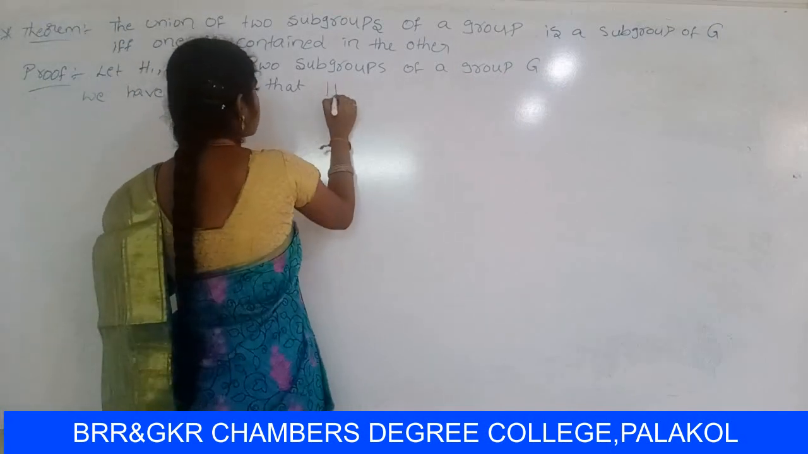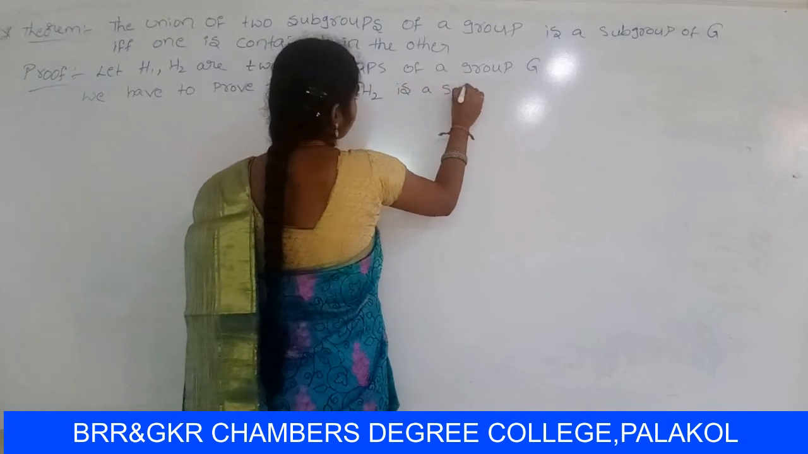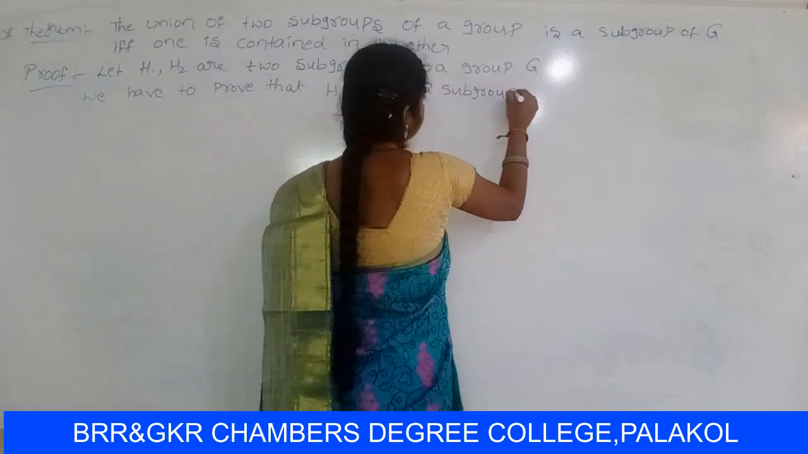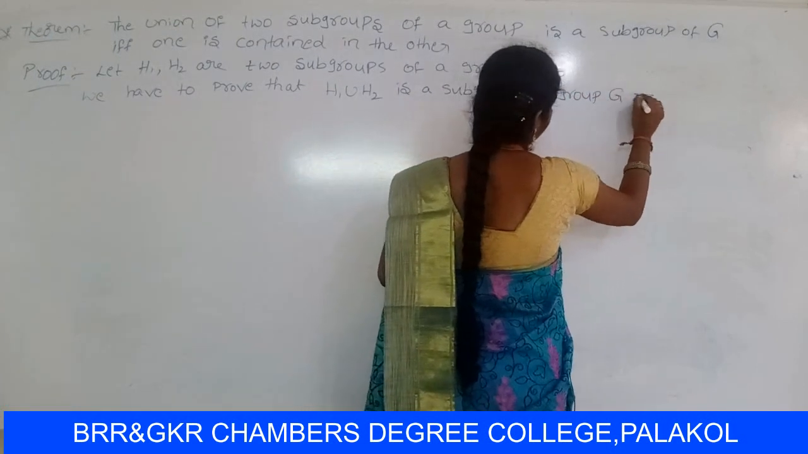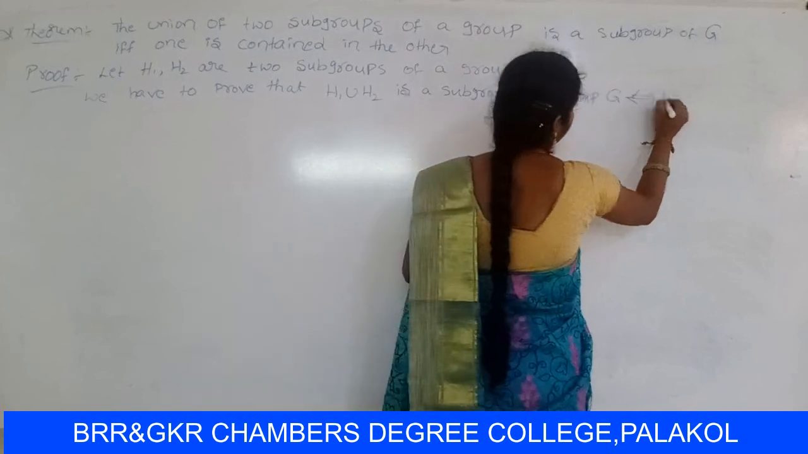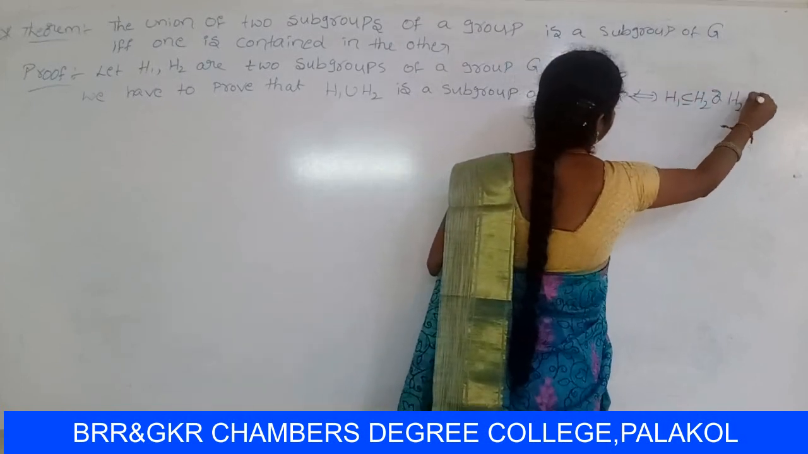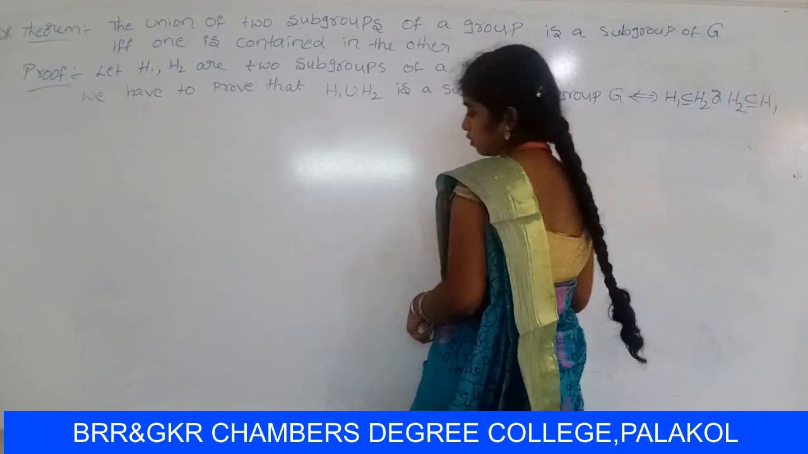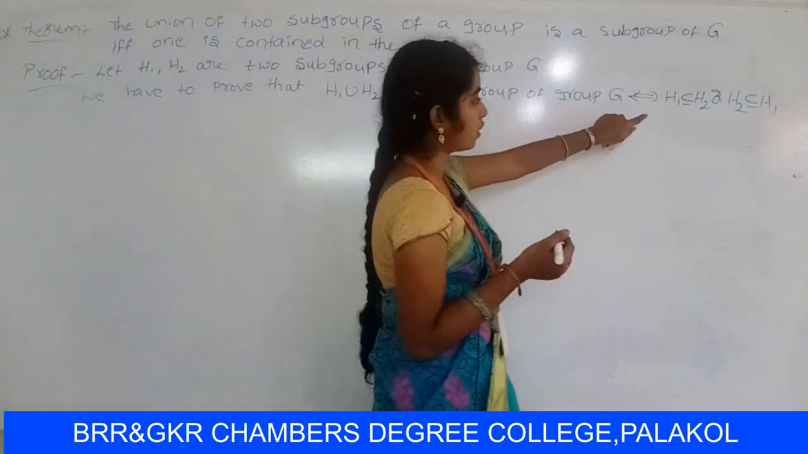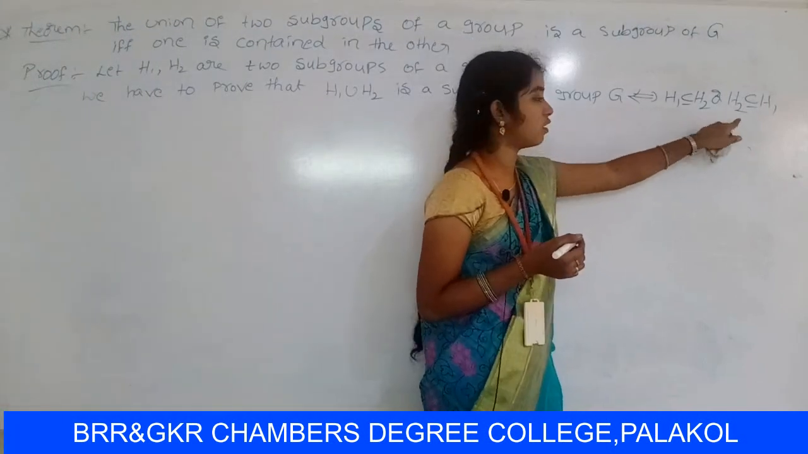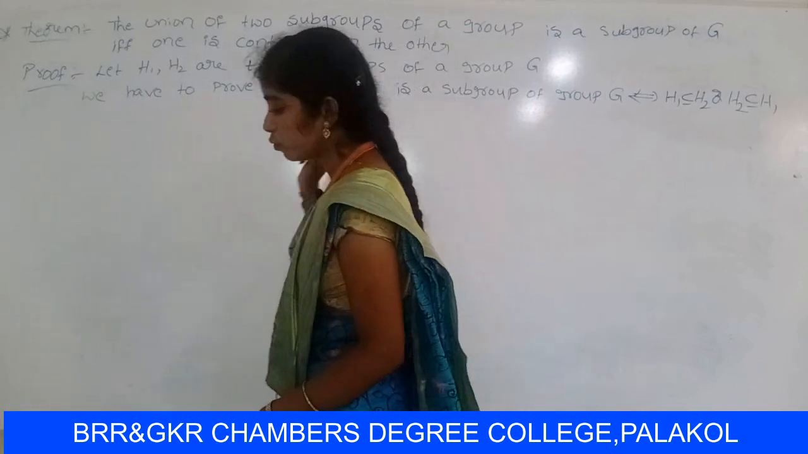H1 union H2 is a subgroup of group Z if and only if H1 contains H2 or H2 contains H1. So first of all, the condition is necessary. First let us consider H1 contains H2 or H2 contains H1. So we have to prove that H1 union H2 is a subgroup of group Z.